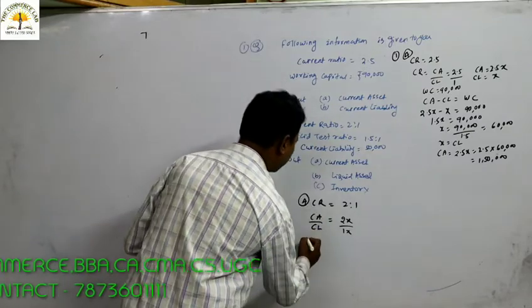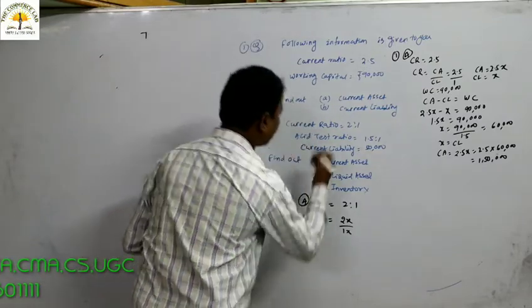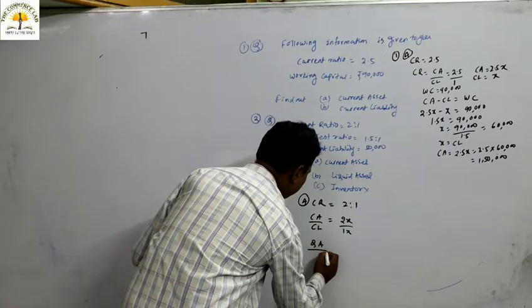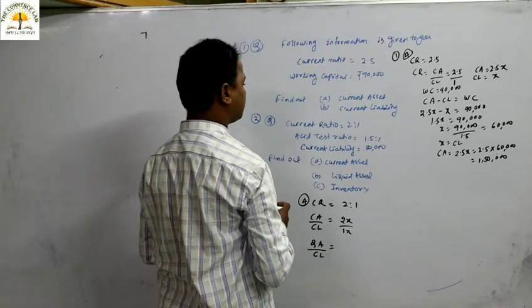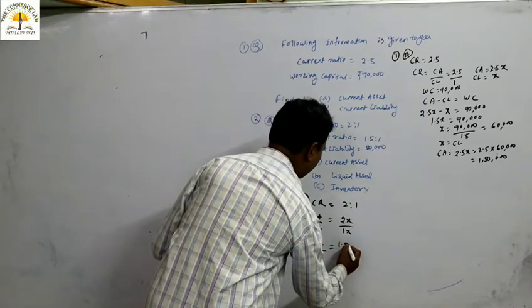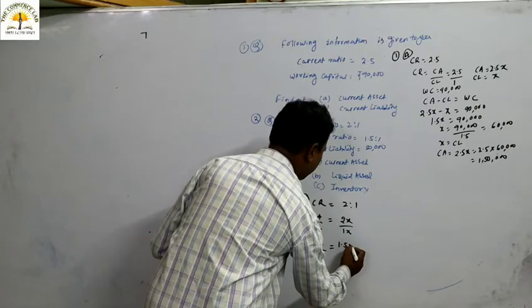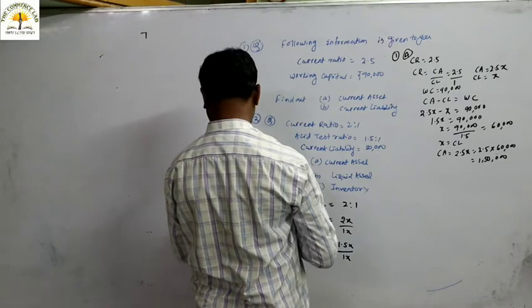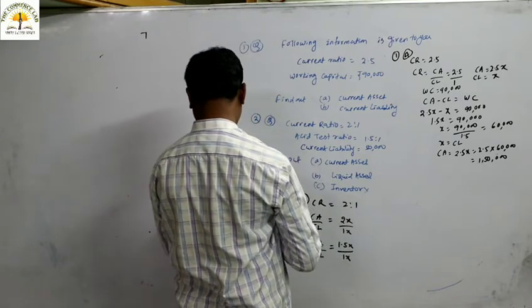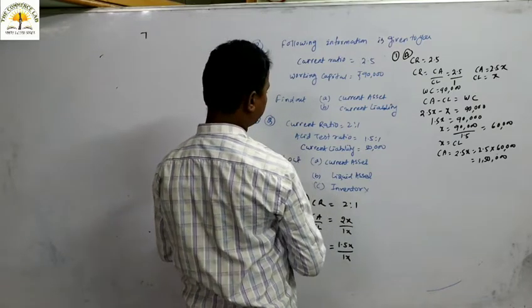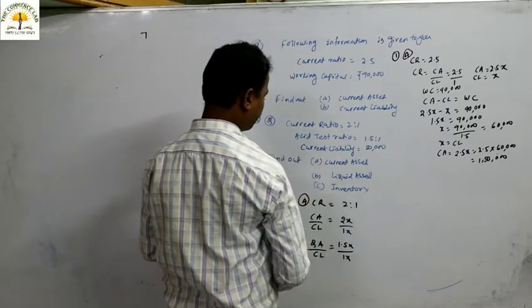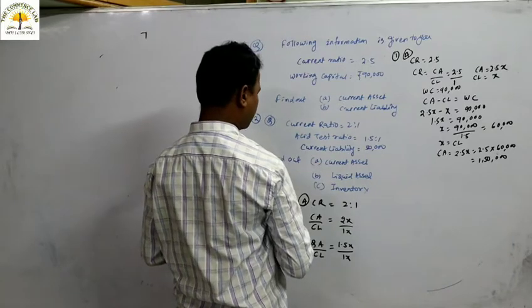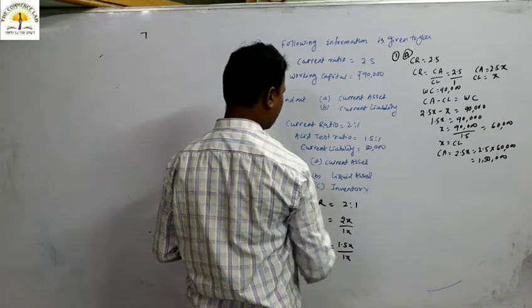Then acid test ratio, the formula for acid test ratio is quick asset by current liability, that is 1.5:1, which means 1.5x divided by 1x. Then what could be the current asset we have to calculate? Is there any information given? Yes, current liability information is given. It is 50,000, so we go for calculation.